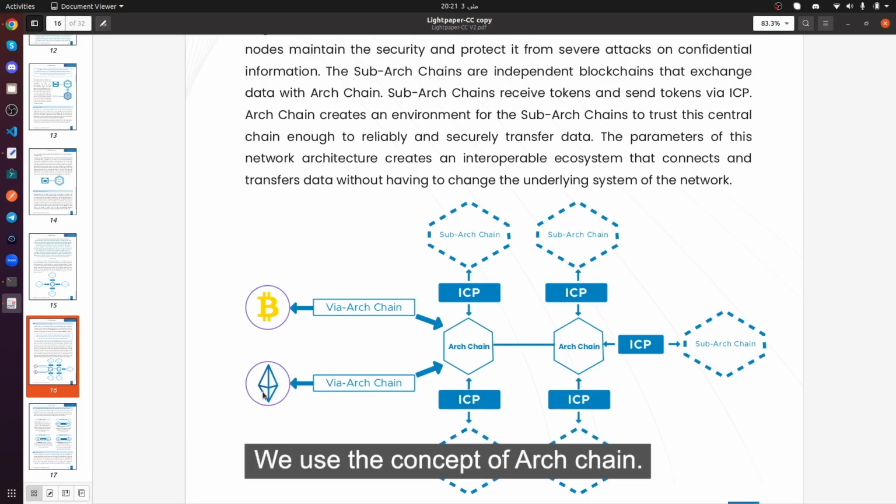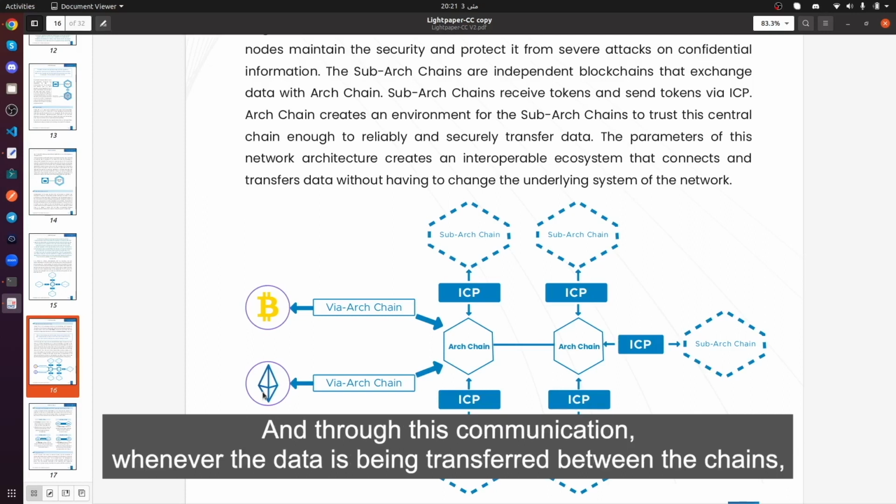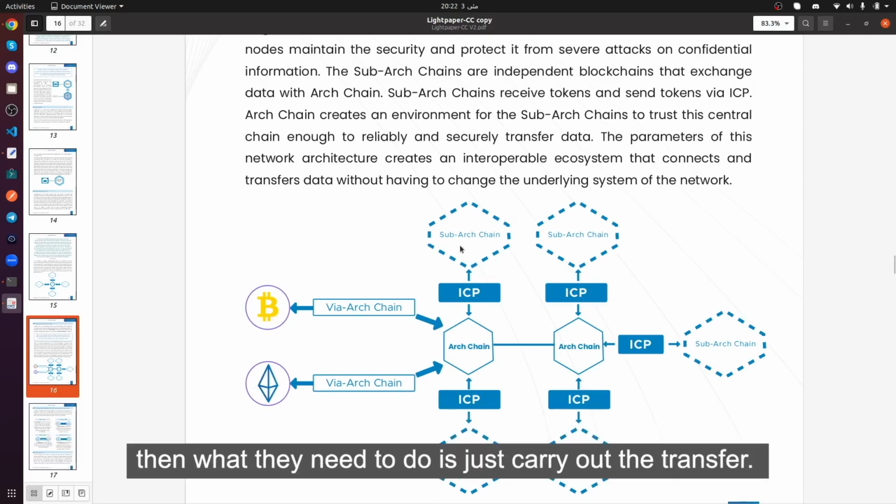We use the concept of arc chain. Now, arc chain acts as an on-chain communication method powered through the interchain protocol. Whenever data is being transferred between the chains, for example, if someone wants to send some Bitcoin to sub-arc chain 1, then what they need to do is just carry out the transfer.